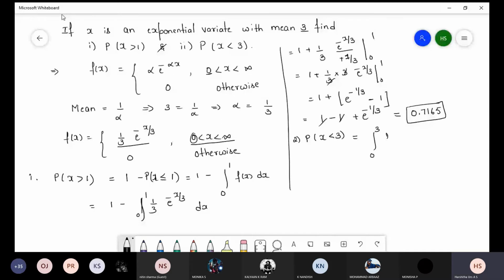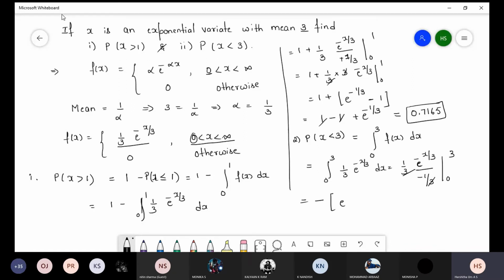So again here, f of x value is 1 by 3 e power minus x by 3 into dx. So I write 1 by 3 outside. Integration of e power minus x by 3 is e power minus x by 3 divided by 1 by 3. Limit varies from 0 to 1. This 3 will get cancelled.